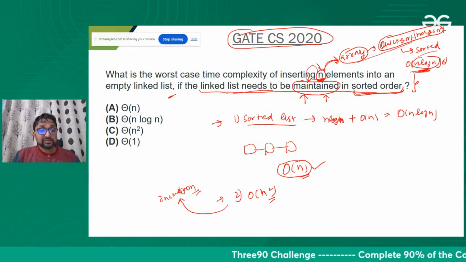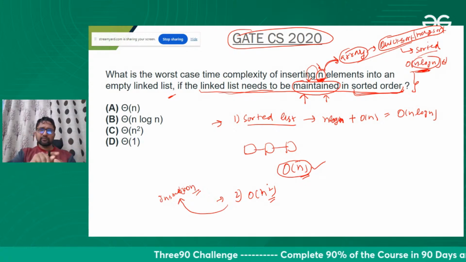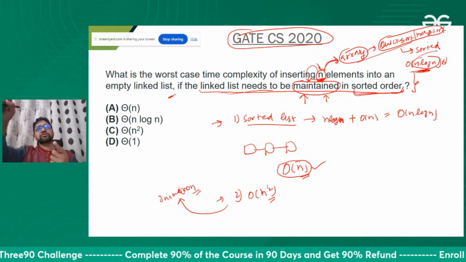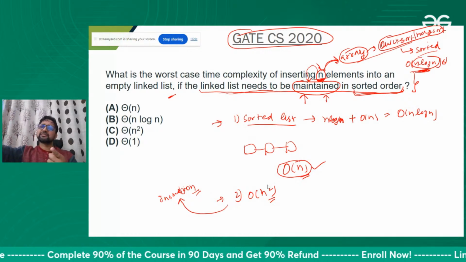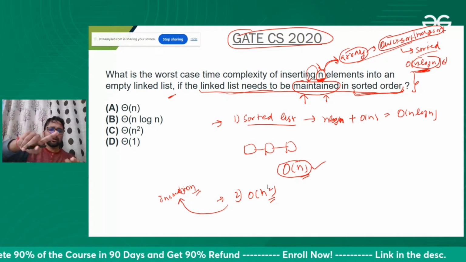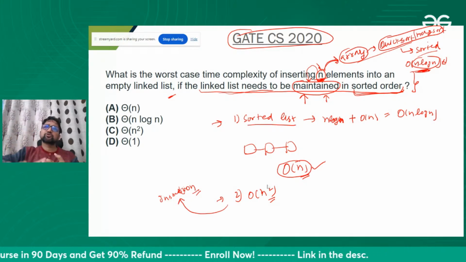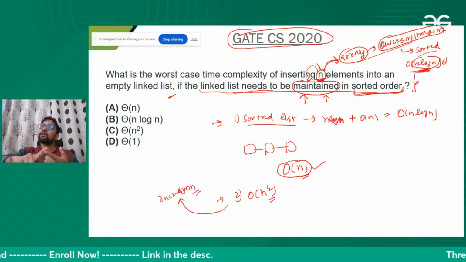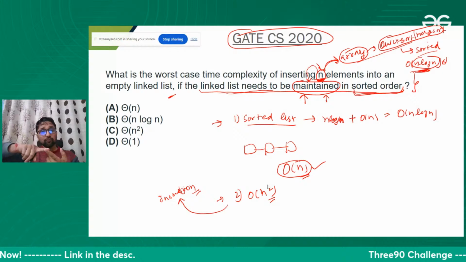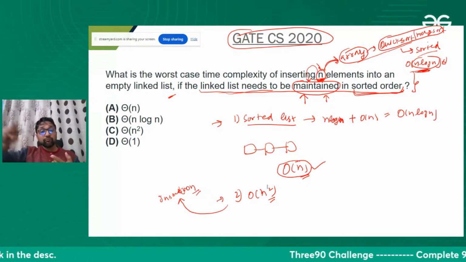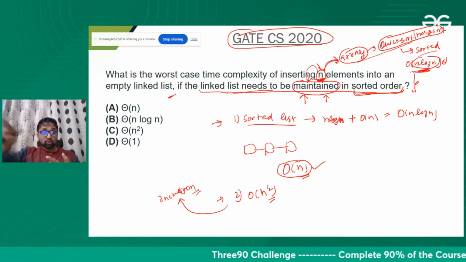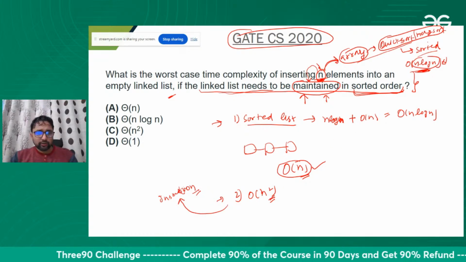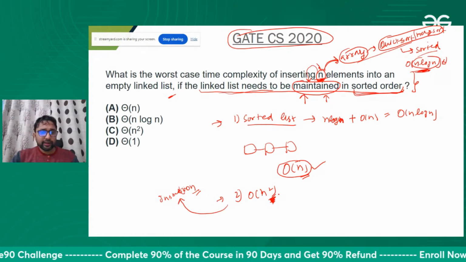Every time you take one element and insert it in the list wherever it should go. That should go at the fourth location because it is smaller than the sixth and greater than the fourth one. The next element should go at the end, the next at the first position, the next at the third position. So you will take order of n time for each insertion in the worst case, and the total time will be n square.